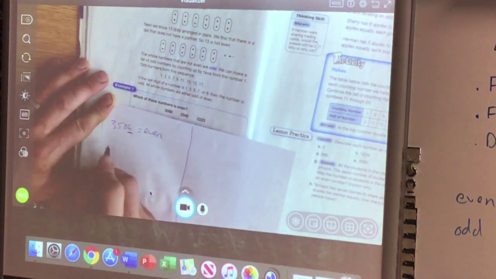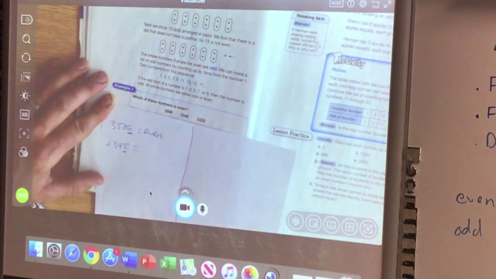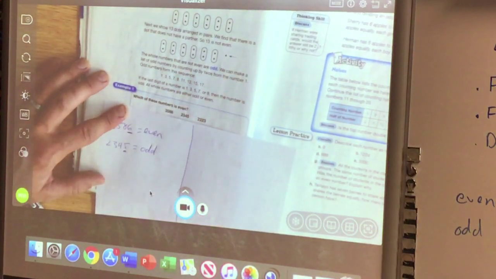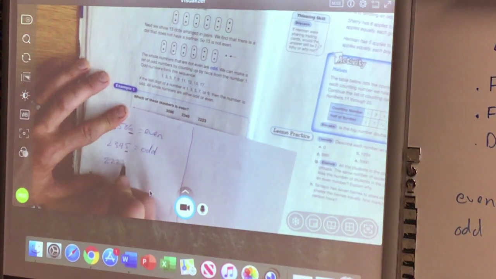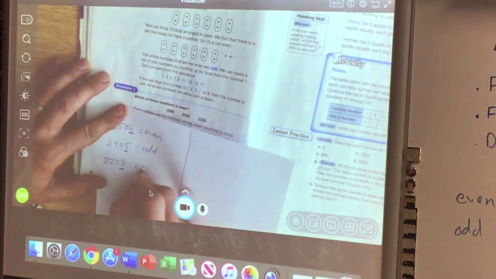The next one is 2,345. The last digit is 5. A 5 is odd, so that whole number is odd. When you get down to the end, there'll be 1 left over, an oddball. And the last one is 2,223, and the last digit is a 3, and a 3 is odd.